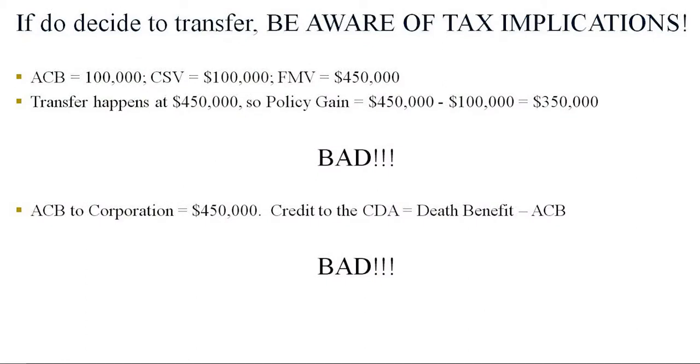What if I change the parameters on my example? ACB is 100,000, CSV is 100,000, fair market value is 450. The transfer happens at 450,000. Okay, so the amount paid was 450,000. Policy gain, 450 minus 100,000, we have a $350,000 policy gain. That's bad. ACB to the corporation now is 450,000. Credit to the CDA is death benefit minus ACB, so yeah, that's bad as well. So in this example, a transfer at 450,000 is bad.